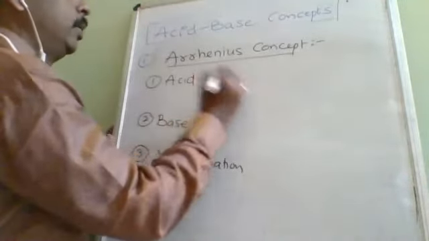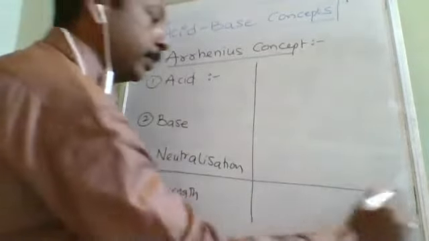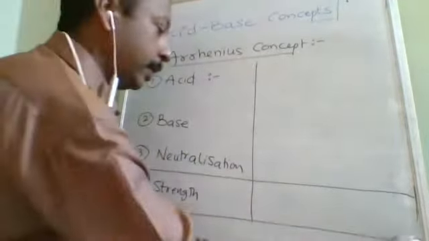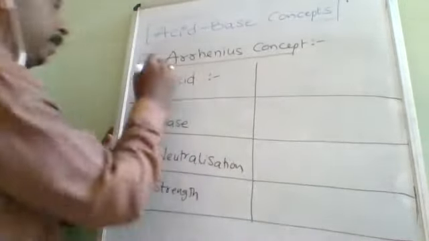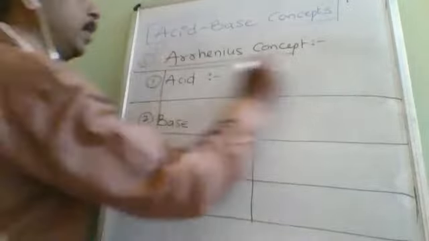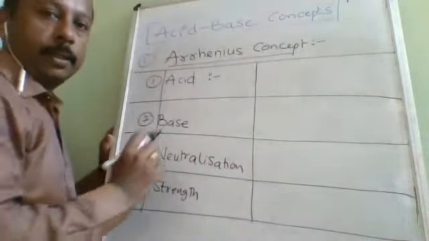In the Arrhenius concept, acid is a substance which furnishes. Furnishes means loses or donates or gives. In simple language, it is just which gives.